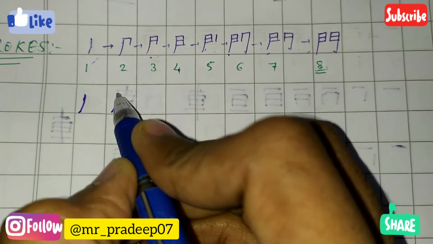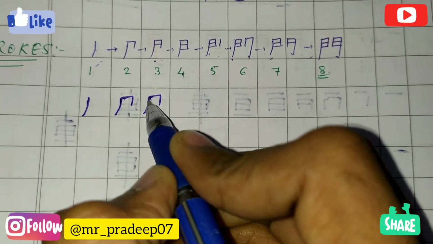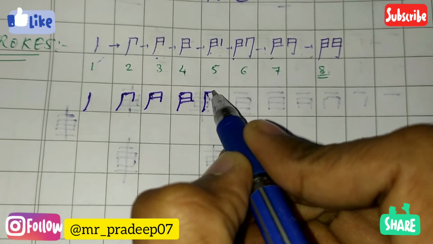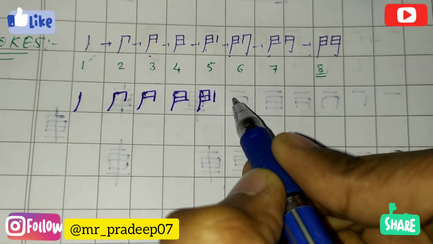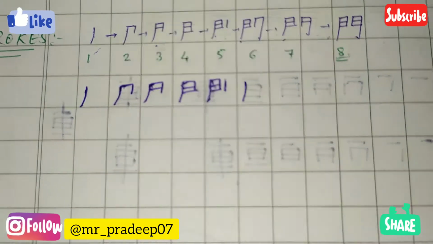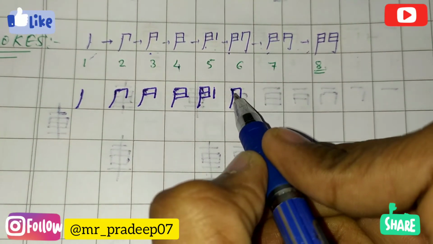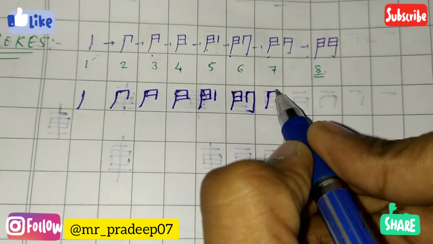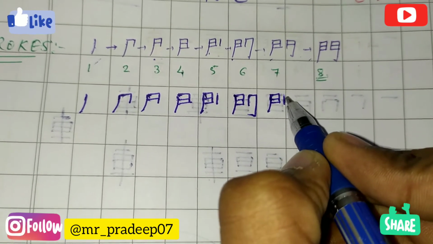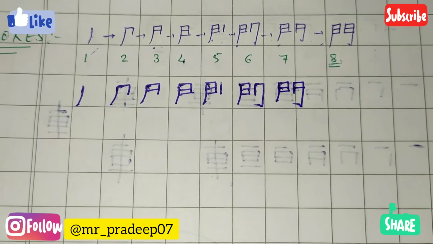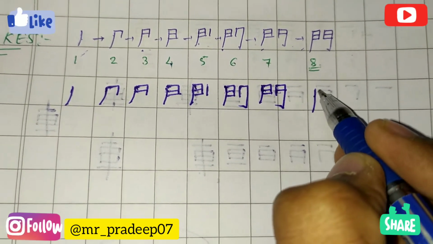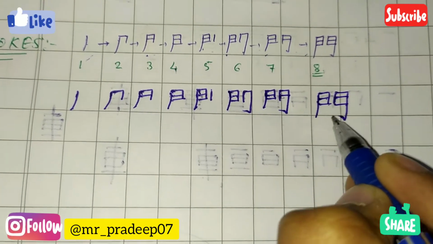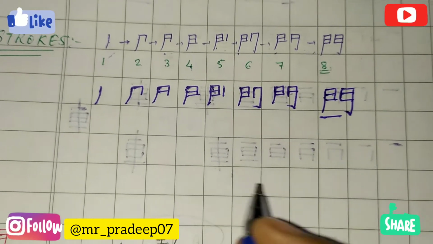Ichi, ni, san, yon, go, roku, nana, and this is the final stroke, hachi. This kanji has 8 strokes. Let's do it again.